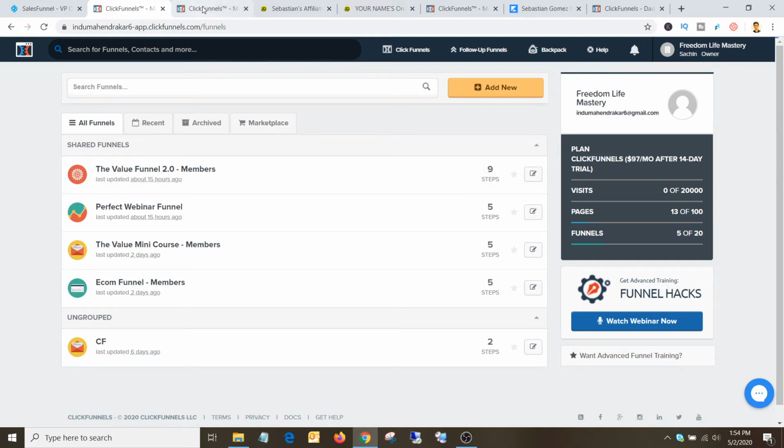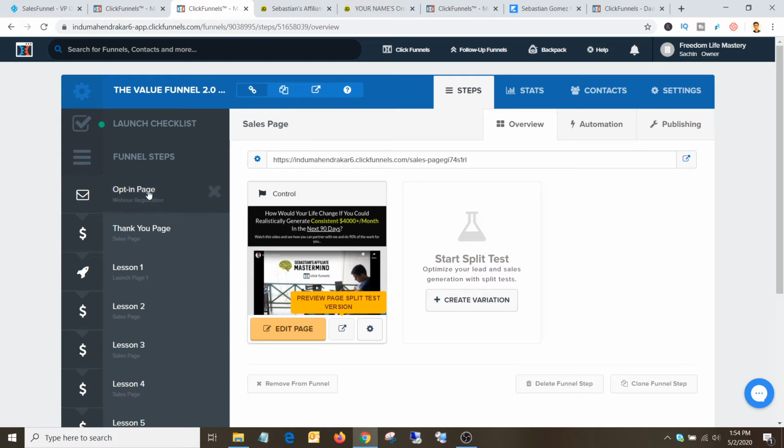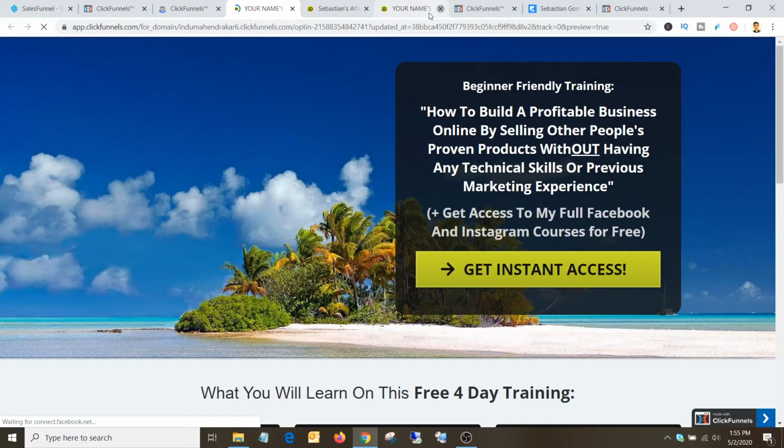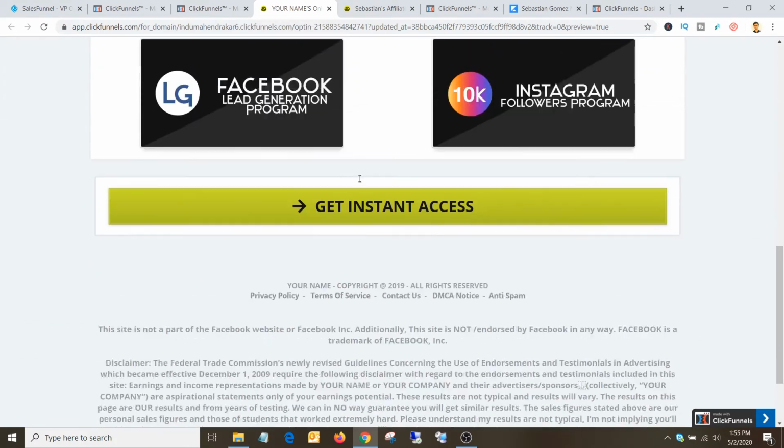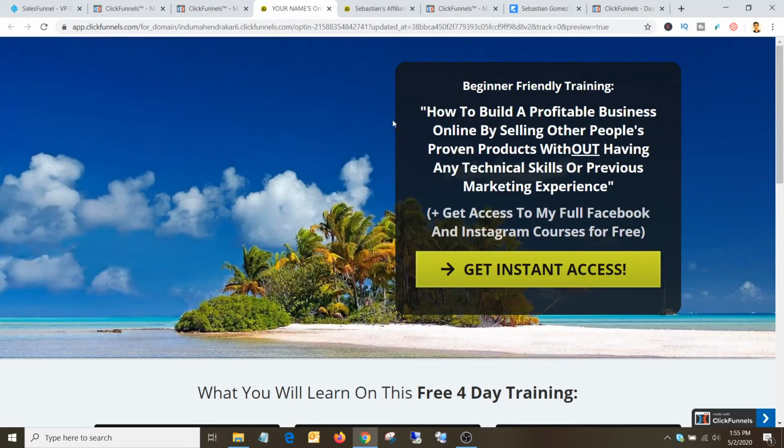So I'll show you one example, a funnel which I use. The first page is always the opt-in page. Okay, let's open this page. Okay, it's here already. So this is my first page, also called the opt-in page. Here I'll be collecting the email address of the visitor visiting my first page. And also in this page, as you can see, there should be some hook that gains the attention of a visitor whenever they are browsing through Facebook. Something that grabs the attention.